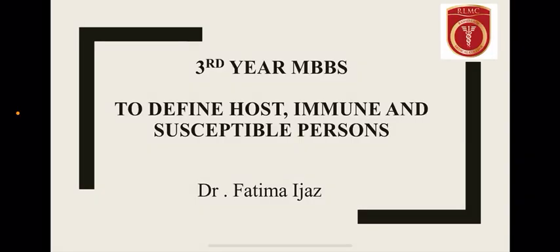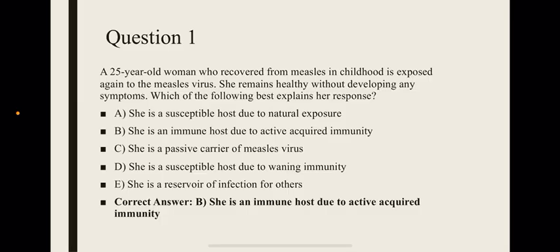Our today's topic is prevention and control of infectious diseases, and the learning objective is to define host, immune, and susceptible persons. First question. A 25-year-old woman who recovered from measles in childhood is exposed again to the measles virus. She remains healthy without developing any symptoms. Which of the following best explains her response?